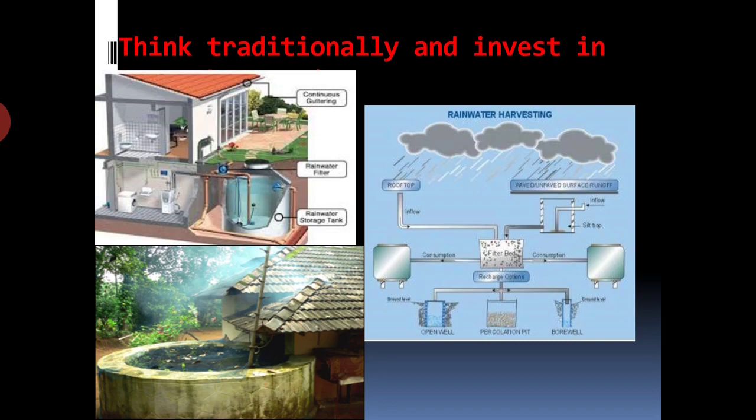The advantages of water harvesting are it saves rainwater from getting drained and wasted. Okay, with the help of water harvesting, rainwater cannot be wasted and it cannot be drained. It solves the problem of water scarcity, or with the help of water harvesting, the problem of water shortage can also be solved.